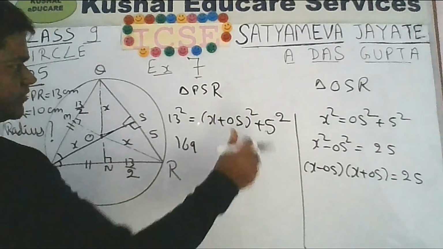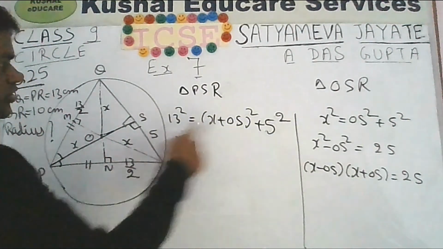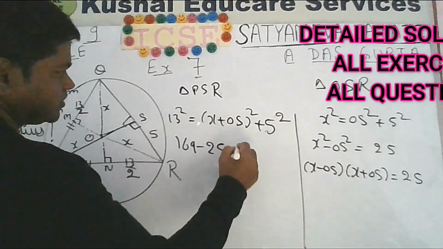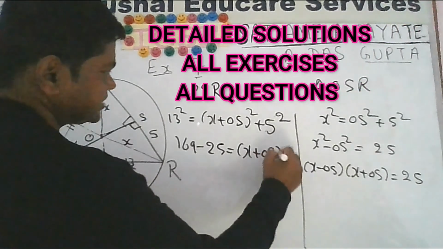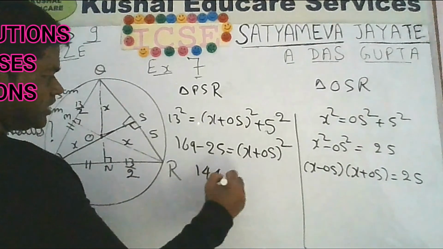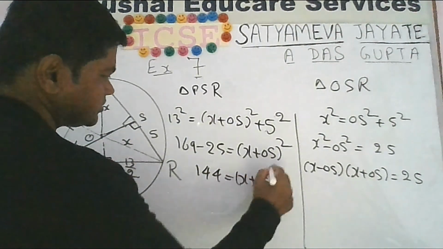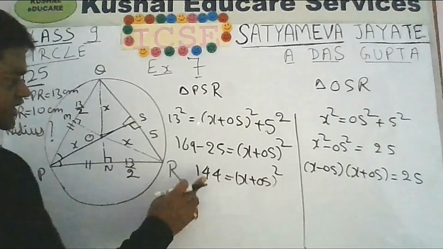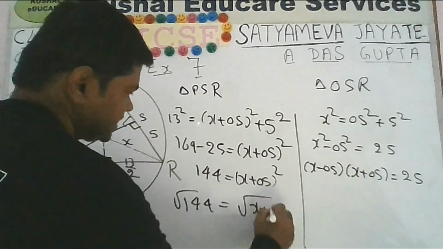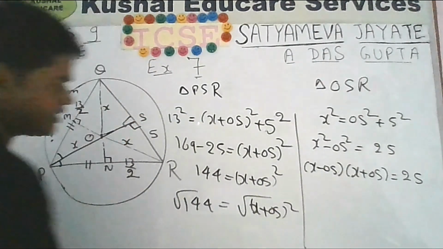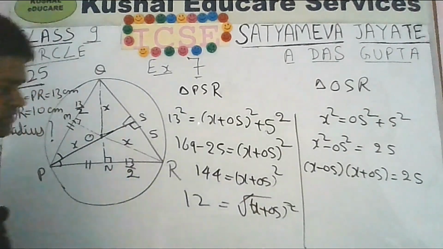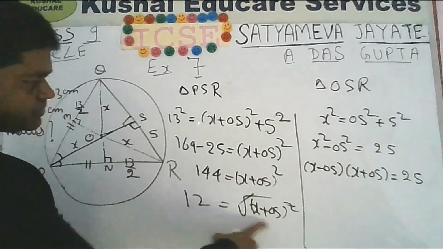Now 13 square is 169. 5 square is 25. If you transfer 5 square from right to left, that will become minus 25. This will be equal to (X plus OS) whole square. So this is 144 equal to (X plus OS) whole square. If you take square root on both sides, so this, if you solve, you will get 12. The square will cancel with the radical sign. Then you will get X plus OS.